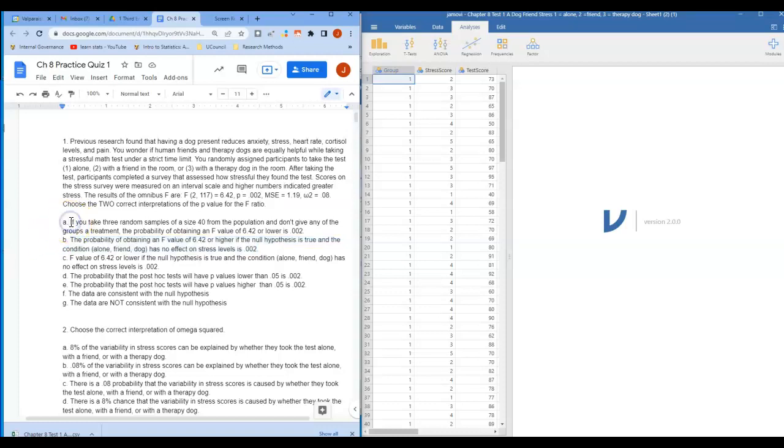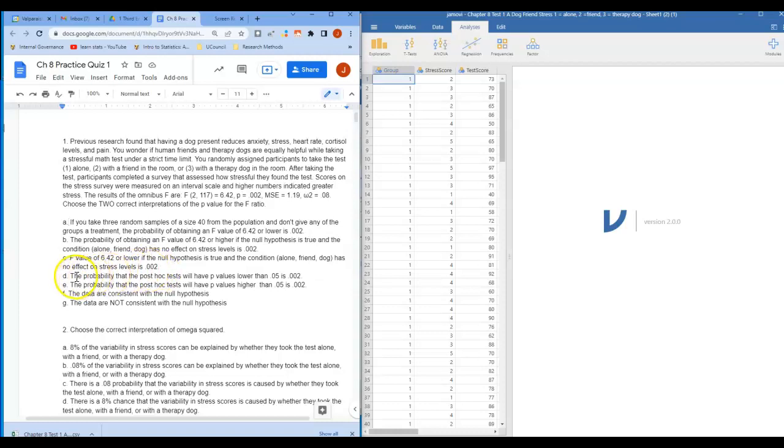First one, A, is not correct because we're looking at the probability of obtaining an F value of 4.2 or lower, and that is not true. F values are positive, and we're looking at F values of 6.42 or higher. The same thing is true for C here. We're looking at 6.42 or lower if the null is true, and there's no effect on stress.